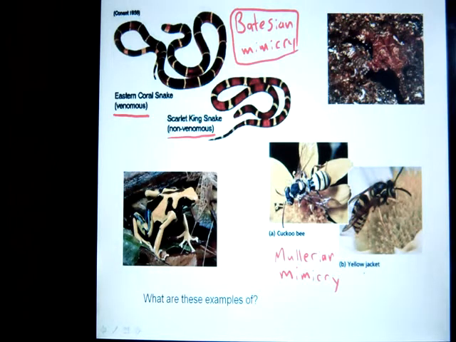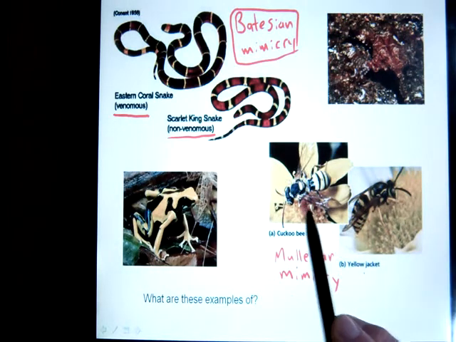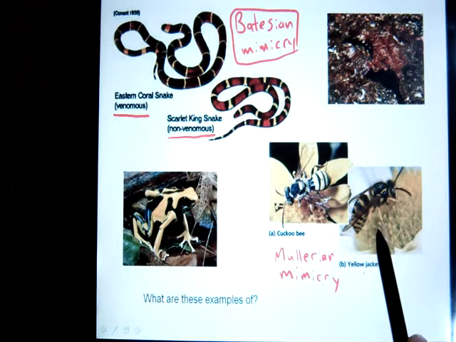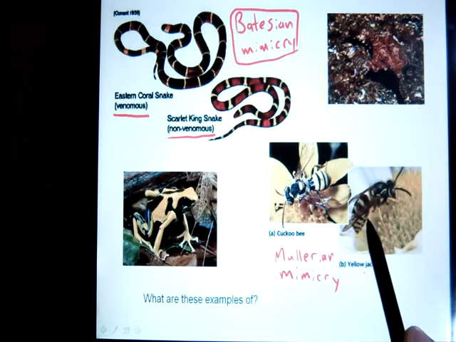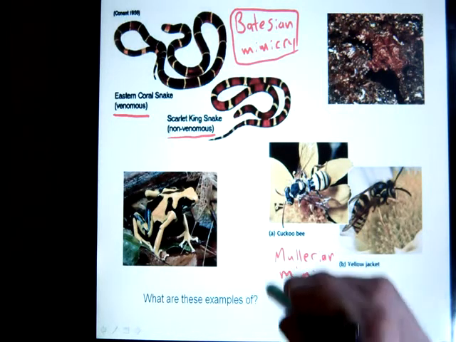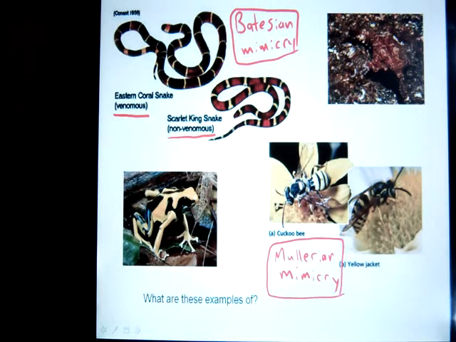And it really wouldn't matter if it was the cuckoo bee or the yellow jacket that you tried to eat. Because these guys both resemble each other, if in the future you saw either one of them, you would likely stay away from them. So this is Mullerian mimicry, and both of these guys are benefiting from the fact that they're both dangerous and they both resemble each other.